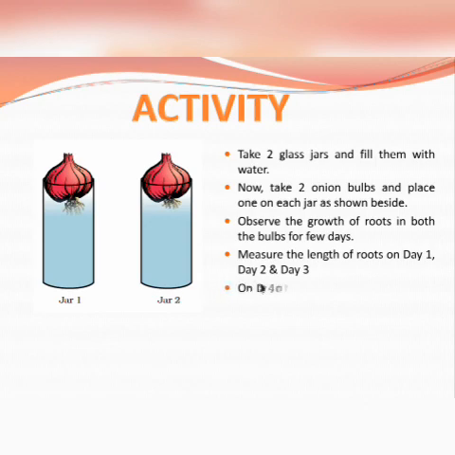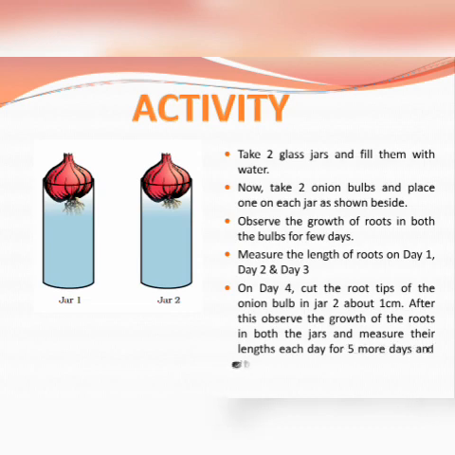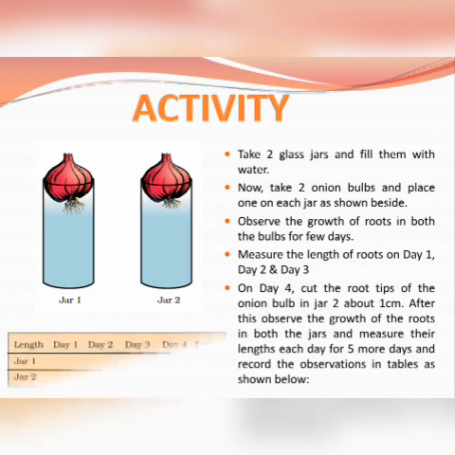Now we have to cut the root tips of the onion bulb on day 4 in jar 2 about 1 centimeter, and after this observe the growth of the roots in both the jars and measure their length each day for 5 more days and record the observations in tables as you will see in this figure.